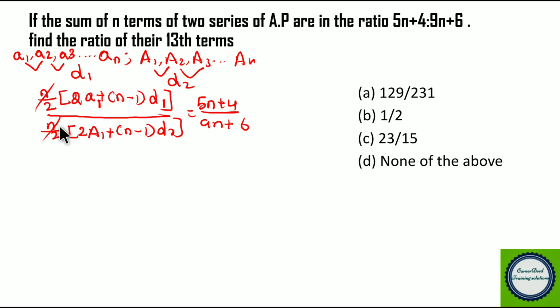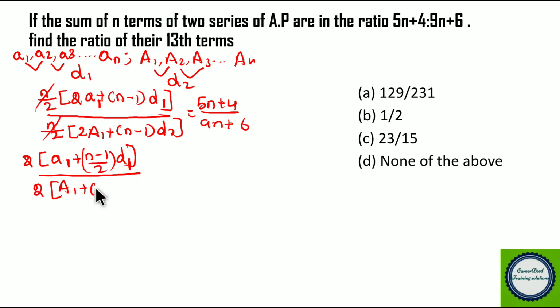Now you can take this 2 outside, right? So even if you take this 2 outside, you can write it as 2 into a1 plus n minus 1 divided by 2 into d1, right? So this is actually d1. Divided by 2 into capital A1 plus n minus 1 divided by 2 into d2, equal to 5n plus 4 divided by 9n plus 6. You can cancel 2 and 2.